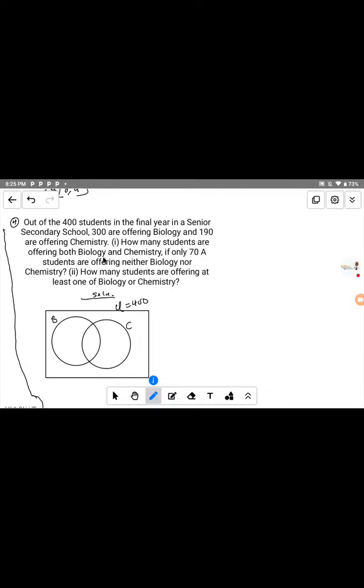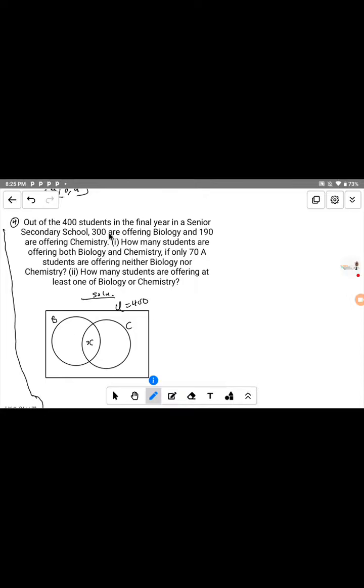So the intersect of biology and chemistry is not given, and we want to find it. So let's represent the intersect to be equal to S.